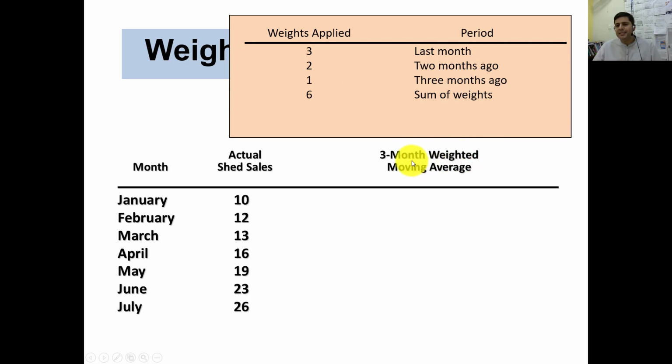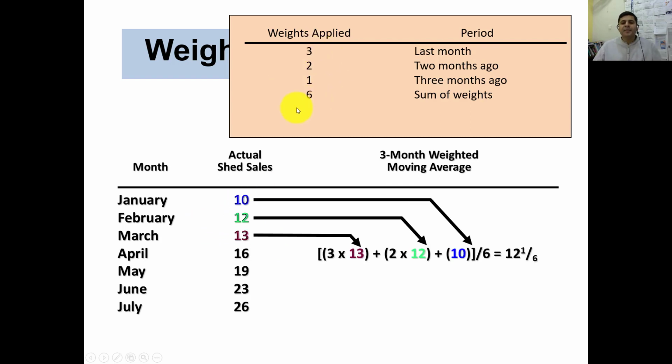So we want to conduct a 3-month weighted moving average, and for this purpose we need 3 weights. For example, if we want to forecast the month of April using the previous 3 months of data, the last month's weight applies to March. Two months ago, February, we will use 2, and for January we will use 1, and the sum of these weights is 6. You need to choose these weights based on your intuition and experience.